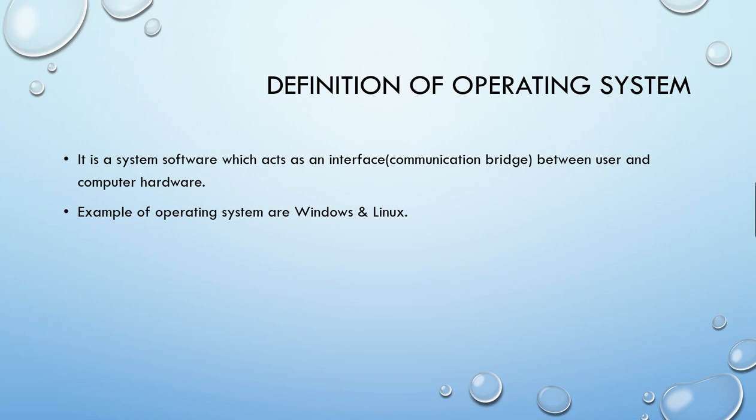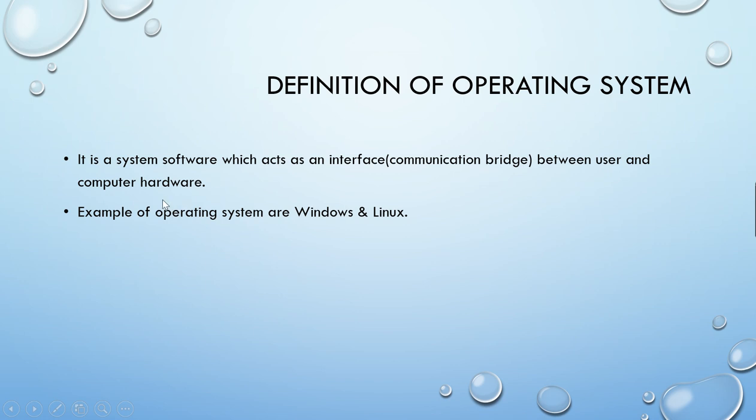What is operating system? It is a system software which acts as an interface between user and computer hardware. So what is the meaning of interface? Interface means the communication bridge or the communication link between user and hardware. So whenever you buy a computer from a shop, it cannot start working on its own. You have to take the help of some software. The first software that is loaded into the computer is known as system software, which is also known as operating system.